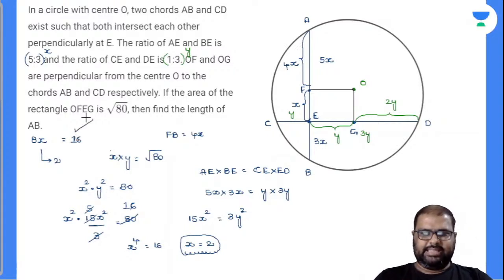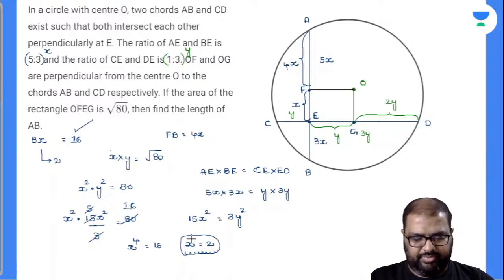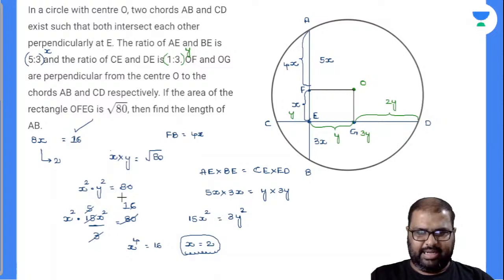Perfectly done. Exactly right. And you can substitute these things also. So see here, if you substitute x as 16, into 16, we can find out this value there. Let's see: 15 into 256 divided by 3 is 1280. So 1280, substitute here, x square into y square, this has to be 80 there. Am I right or wrong? Yes, perfectly. You can easily get this value there. We have done it correctly.